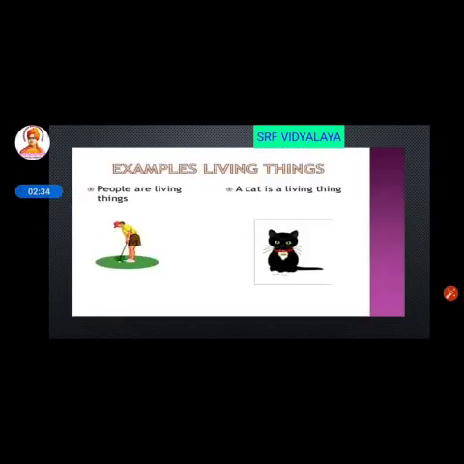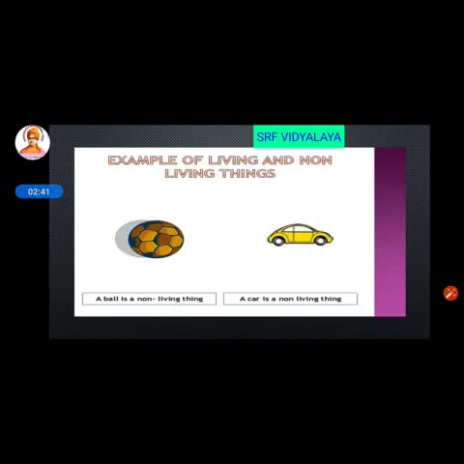Here are some examples of living things. People and cat. So here the things are living things. And see here ball and car. These are examples of non-living things. But one fact is that the ball and car can move from place to place, which is a characteristic feature of living things. But the ball and car are still non-living things. Why so? Because they do not have the other characteristic features of living things.